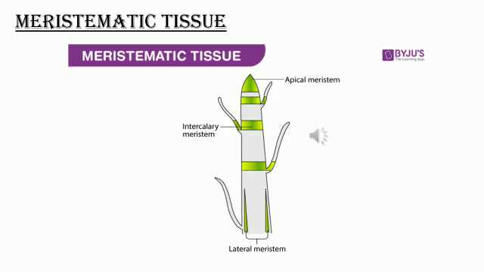Intercalary meristem is the meristem at the base of the leaves or internodes on either side of the node, or it is present on the twigs. As the cells of the tissue are very active, they have a dense cytoplasm, thin cellulose walls and prominent nuclei, and they lack vacuoles, as I said when I was explaining characteristics of meristematic tissue, isn't it?